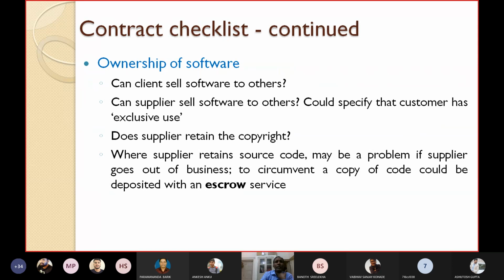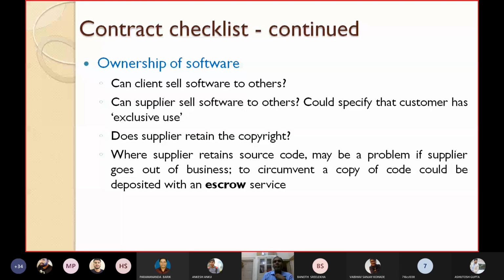Ownership of software. Who is the owner of the software? That also you should mention in the contract. Like, can a client sell the software to others? Because you are the client. Whether they have fully sold it to you and you can sell it to others, that you have to decide and write. Can the supplier sell software to others? You could specify that a customer has exclusive use, or only the customer can use it. It cannot be used by the firm or any third party, or it can be used by any third party.